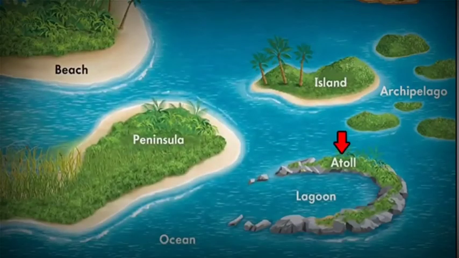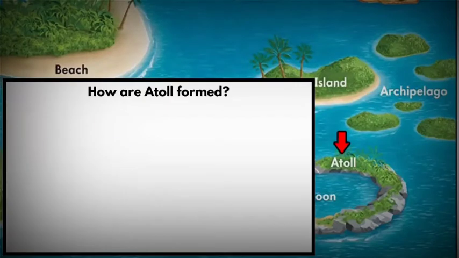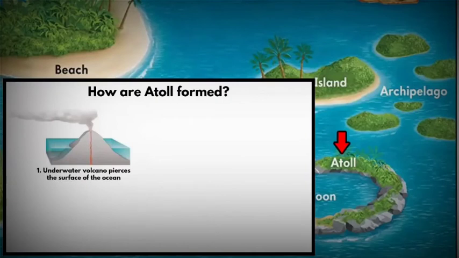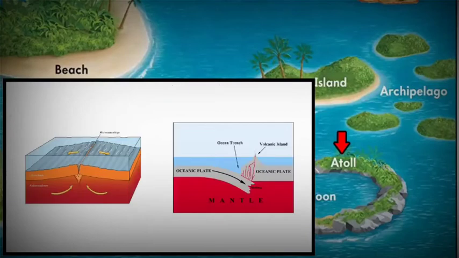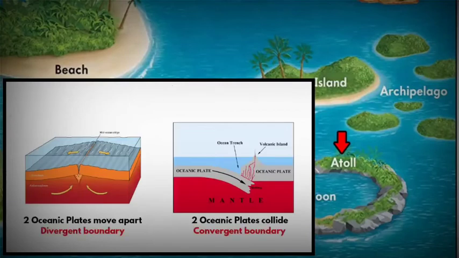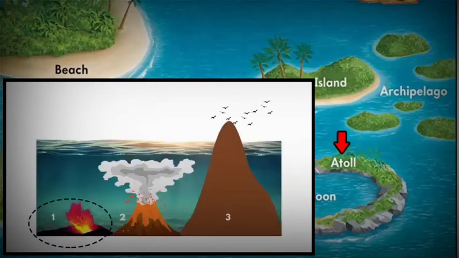The next one is atoll. An atoll is a ring-shaped coral reef island. How is it formed? At first, there is an underwater volcano that creates a sea mountain. We have already seen how a seamount is formed. We know that a volcano erupts underwater and piles up the seafloor with lava. As the volcano continues to erupt, the seamount's elevation grows higher, eventually breaking the surface of the water. The top of the volcano becomes an oceanic island. So this is how a volcanic island or a seamount is formed.